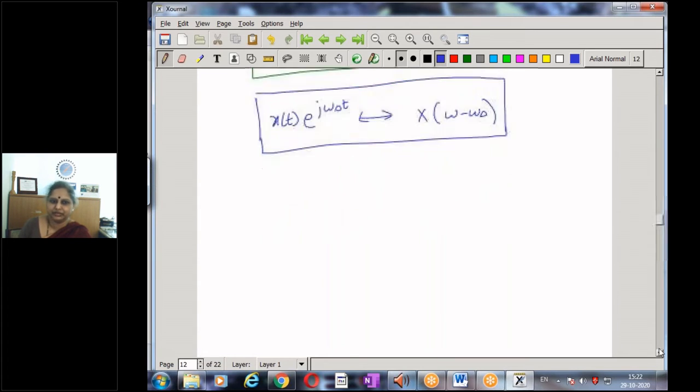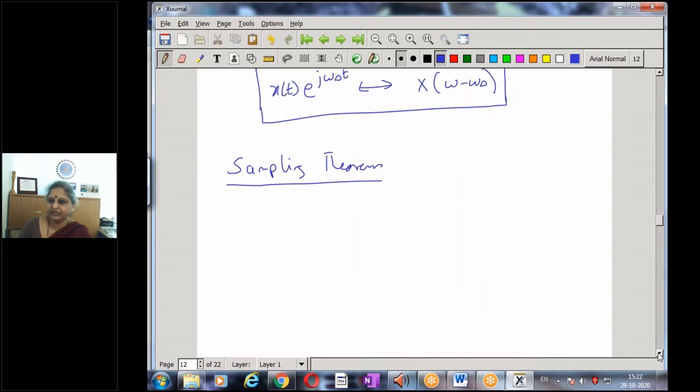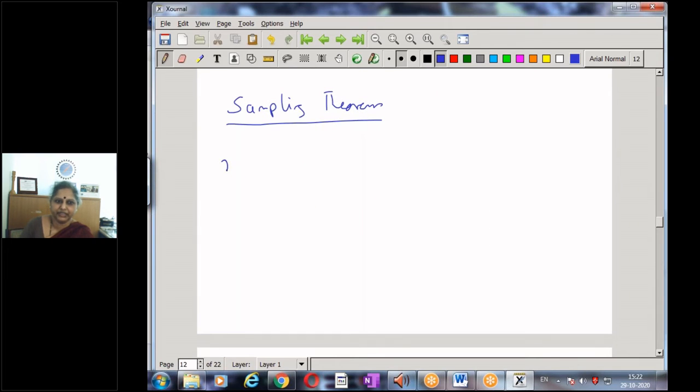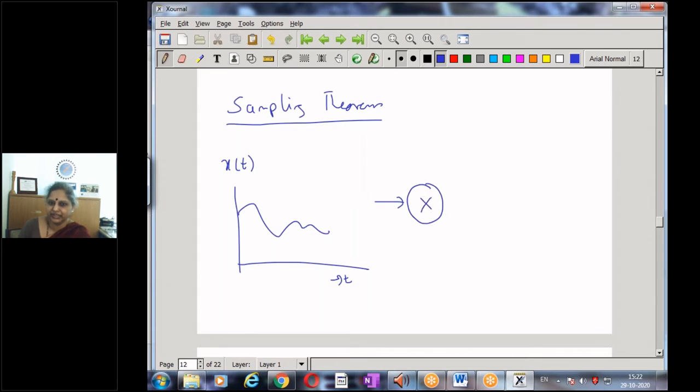So now let's continue in our attempt to prove the sampling theorem. We have an analog signal x of t. Let us take the example that I take this analog signal and then I multiply by, say, p of t.